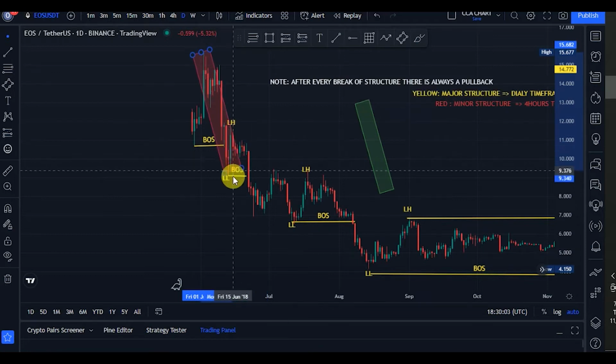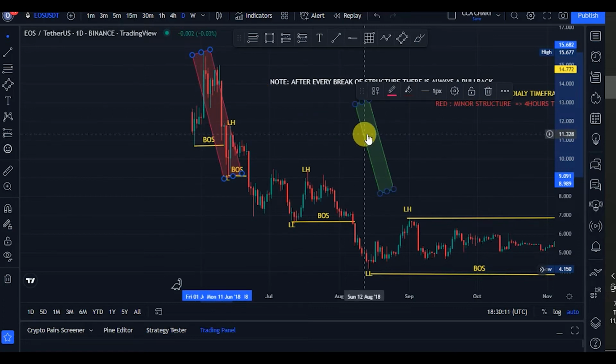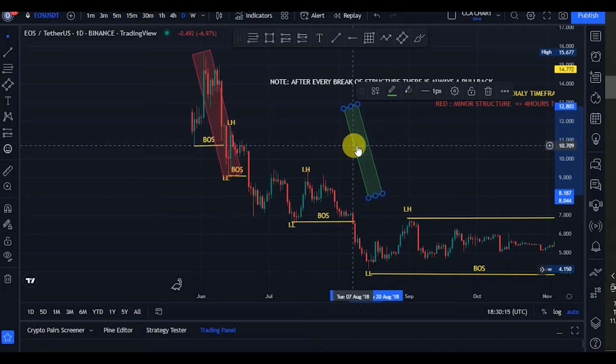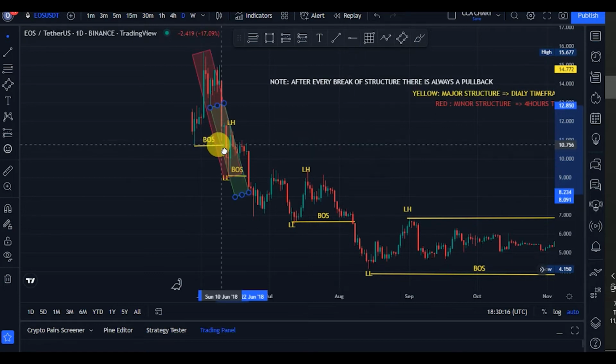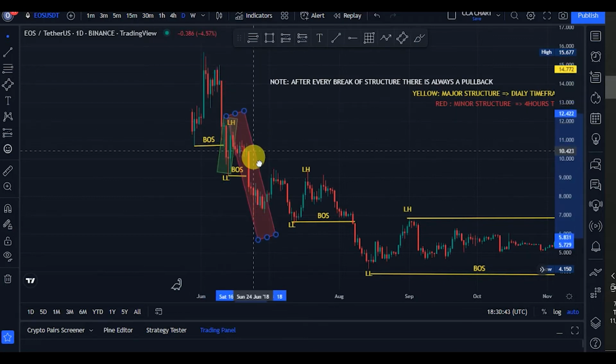Price broke structure to the downside, giving us a lower low, and the next thing we will expect is what? A pullback. Remember guys, after every break of structure you should expect a pullback. So after price broke structure to the downside, we saw another break of structure again to the downside, telling us that the bears are still in control of the market.